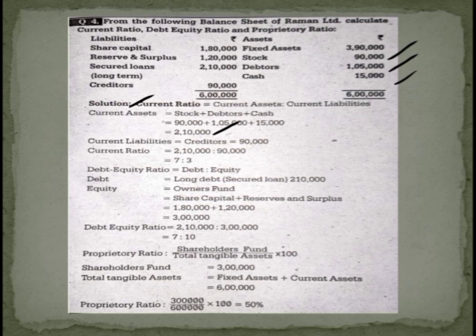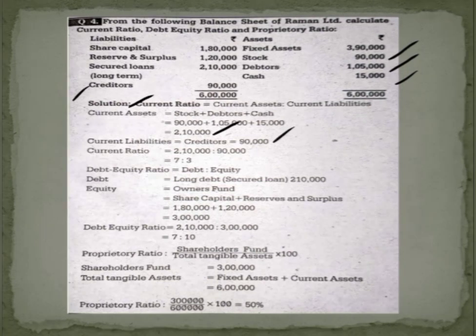Then we also need to know the total of current liabilities. If you see the liability side, there is only one current liability, that is creditors, 90,000. When you're calculating the current ratio, the formula is current assets is to current liabilities. So 2,10,000 is to 90,000. The ratio you get is 7:3. So this is the answer.